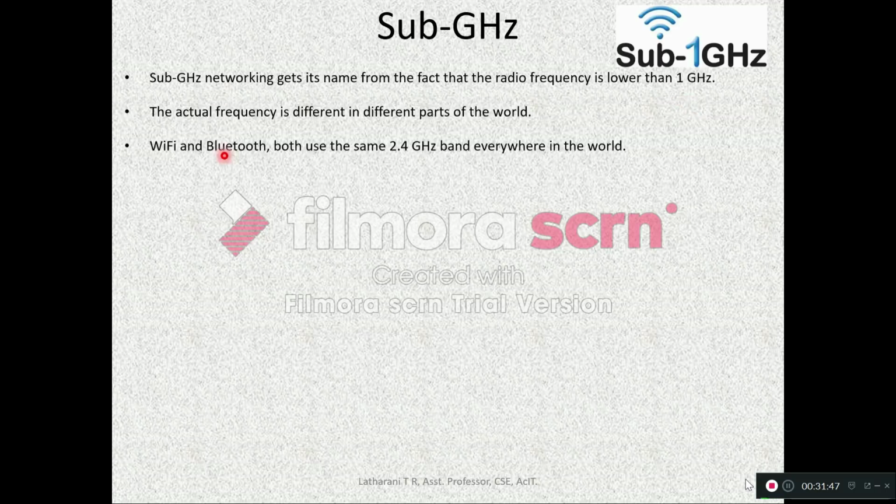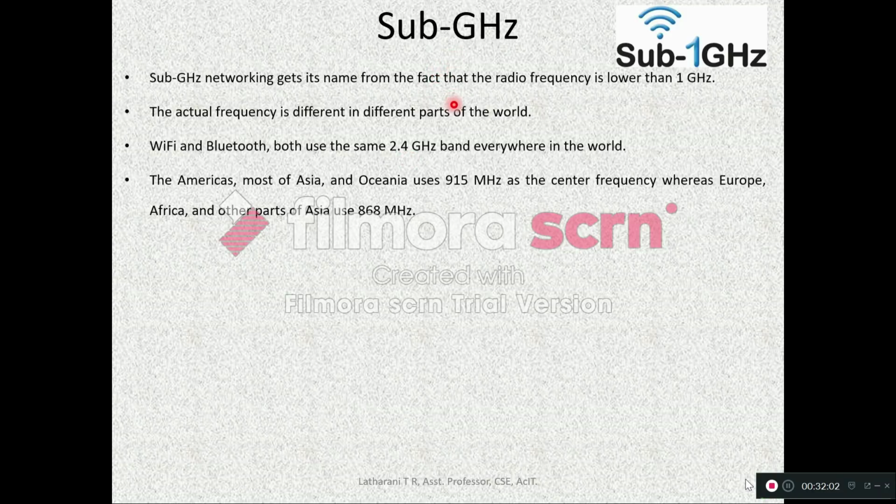Wi-Fi and Bluetooth both use the same 2.4 gigahertz band everywhere in the world, but sub-gigahertz frequency is different in different parts of the world. Let us see what. The Americas, most of Asia, and Oceania use 915 megahertz as the center frequency, whereas Europe, Africa, and other parts of Asia use 868 megahertz.